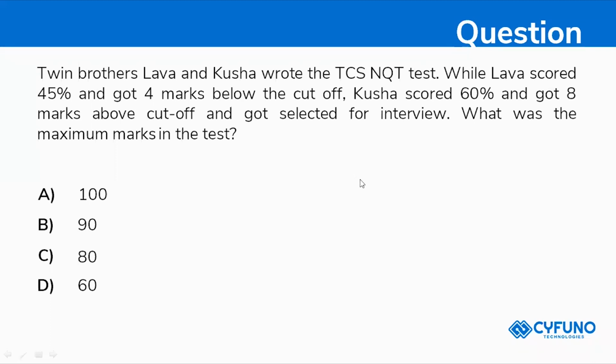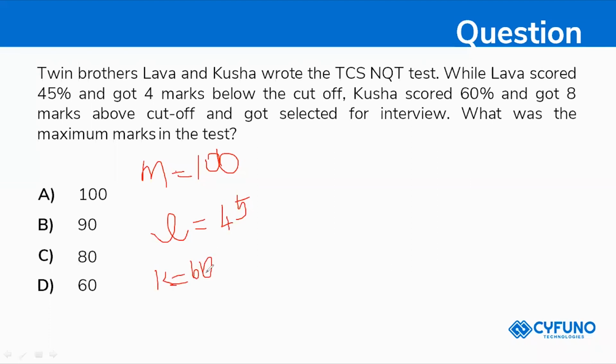So that's great. So I'll tell you the answer now. So actually total marks will be 100. So normally the maximum marks will be 100. So Lava's marks is 45% and Kusha's marks is 60%.